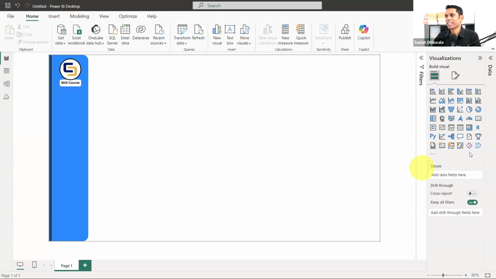So now let's understand a slicer. Let's add one more slicer. Okay, I'm adding a slicer, and always have some design sense, guys. Whenever you are creating a dashboard, you need to have some design sense. If you are using a particular brand logo or brand colors in your dashboard, it will look cool. I have these two colors inside my logo, so I'm going to use these two colors for my dashboards.